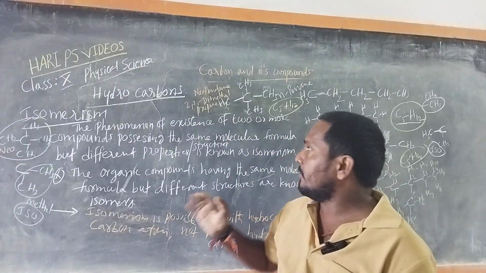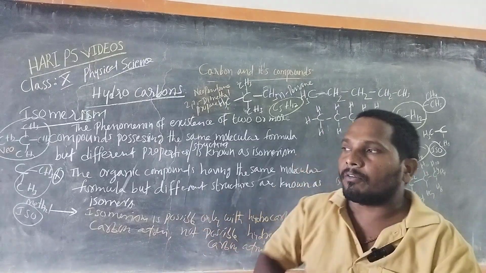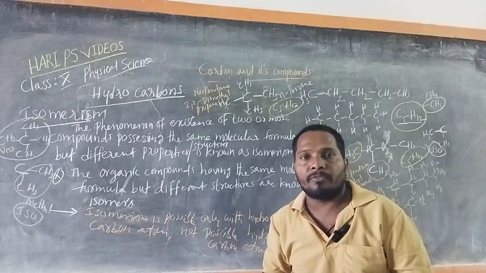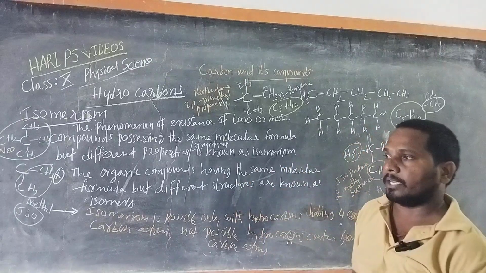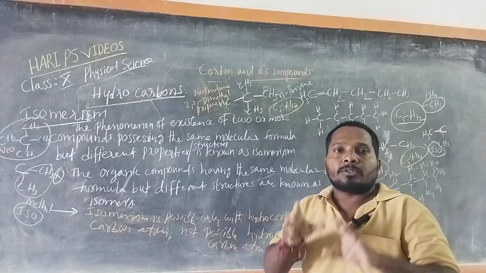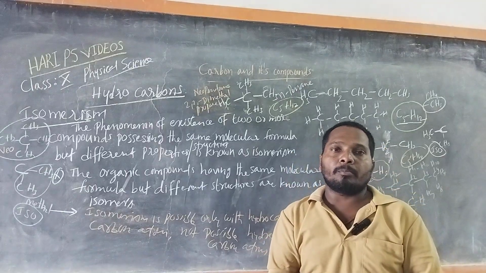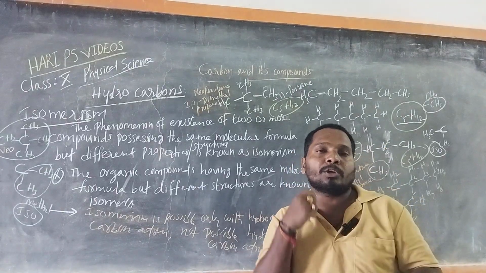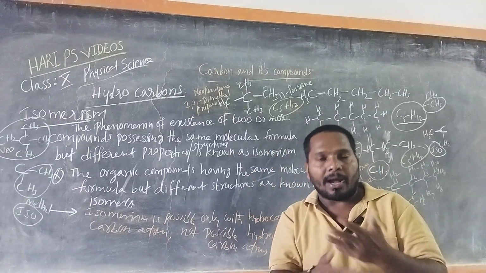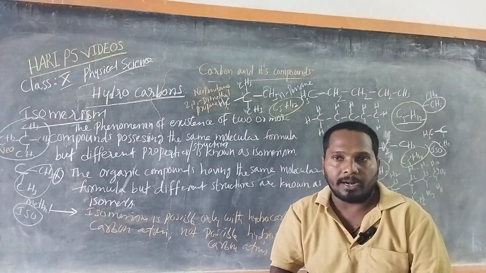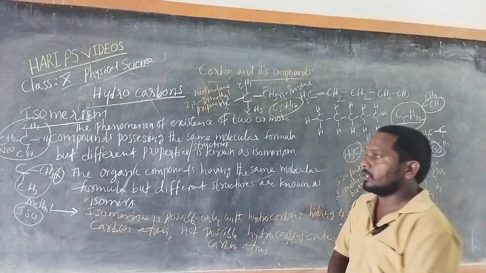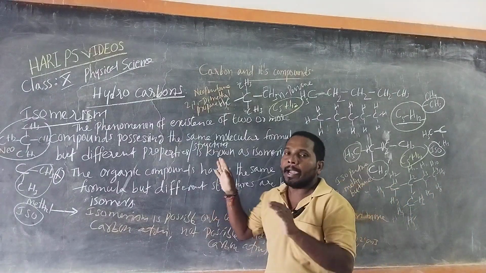Isomerism means the phenomenon of existence of organic compounds with the same molecular formula but different structures. Those organic compounds having the same molecular formula, the same number of atoms, but different structures are called isomers.